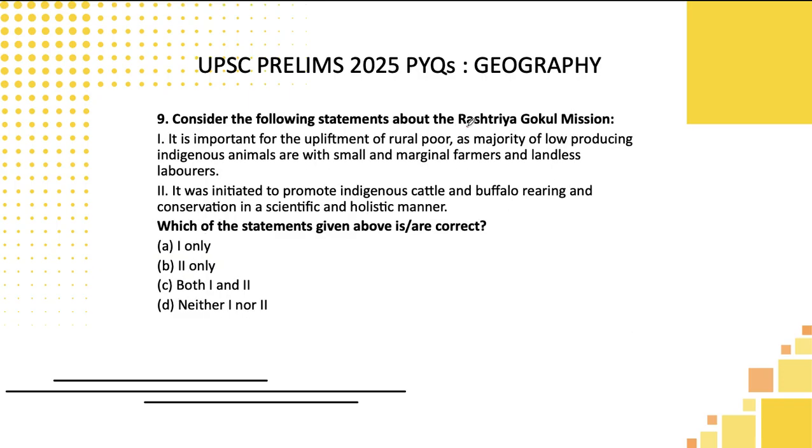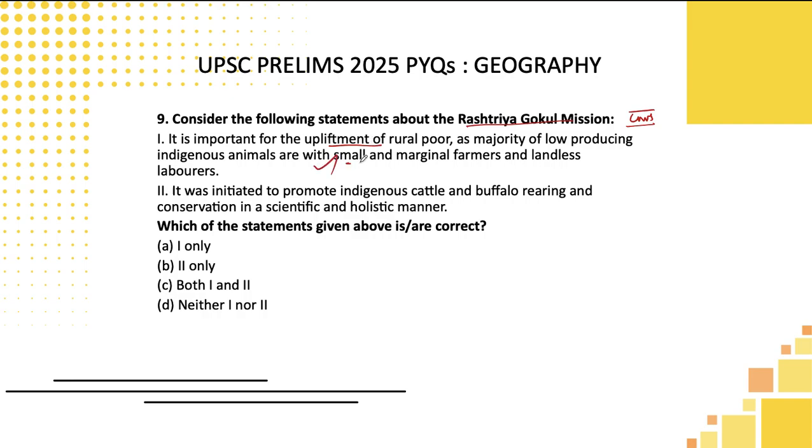Ninth one, they are asking about a scheme, Rashtriya Gokul Mission. This is related to cows. You would have heard about it because it comes in newspapers frequently. They are telling that the first statement is that it is for upliftment of the poor. Basically, animal husbandry activities are generally encouraged to provide an additional source of income for people in village areas. So it can help the rural poor.